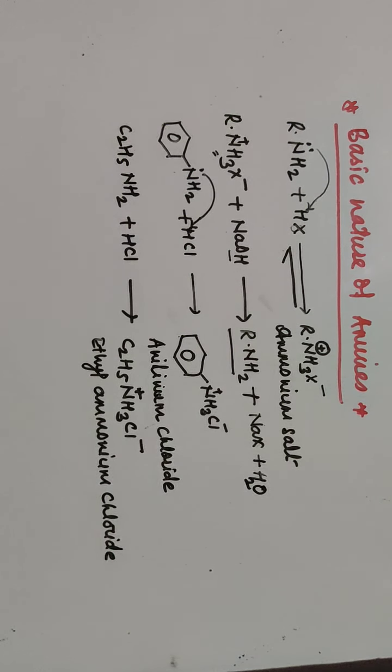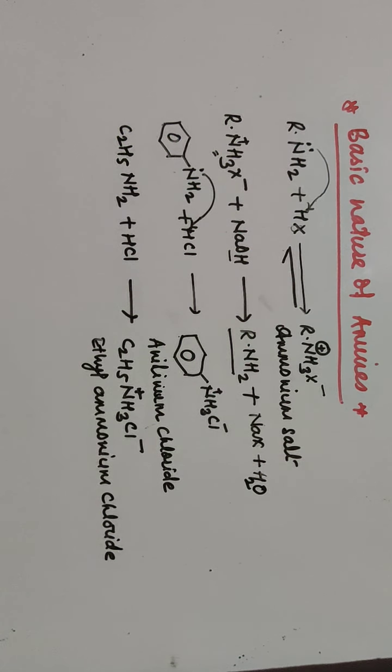So they follow both the Lewis and the Bronsted-Lowry acid-base theories.